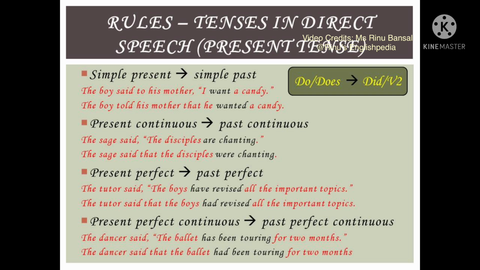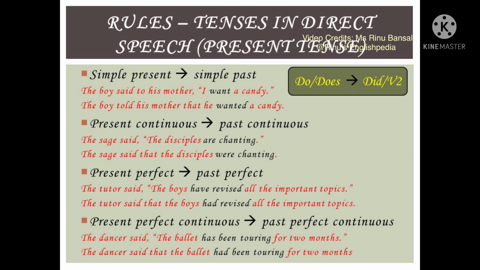For example, the simple present tense changes into the simple past tense. Do and does are also in the simple present tense, but we forget this and do not change them. The corresponding simple past tense of do and does is did, or depending upon the type of sentence, it will become the second form of the verb.